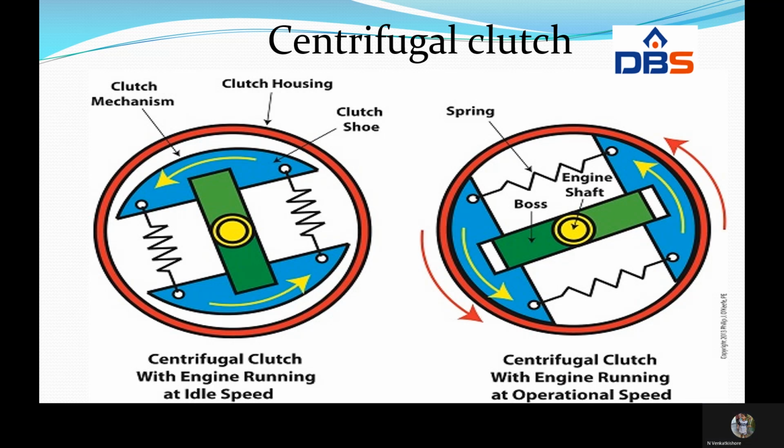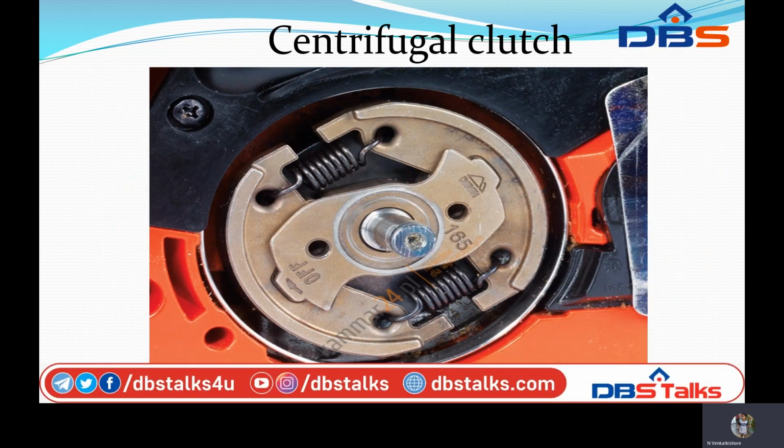In order to determine the mass and sizes of the shoe, we have a formula for the centrifugal force acting on each shoe, m omega square r, where m is the mass of each shoe. This is the diagram of a centrifugal clutch. This is one shoe, and the other is the second shoe. These two are connected by springs, and in the center there is a rod. This is the engine shaft, while we are moving in this condition.